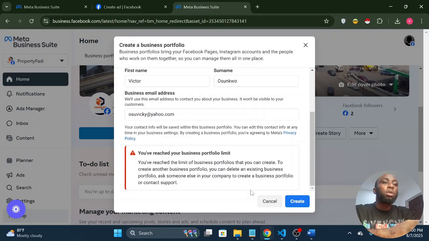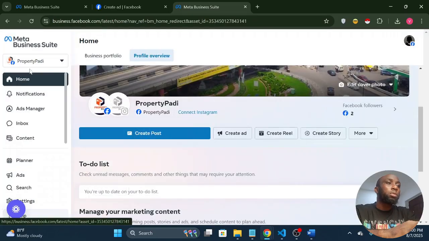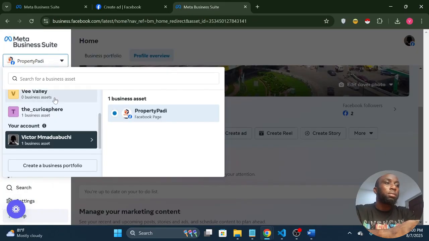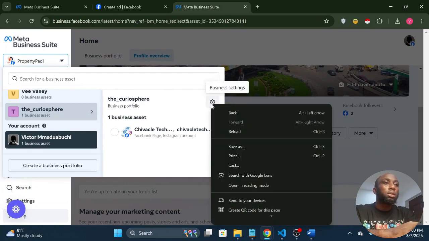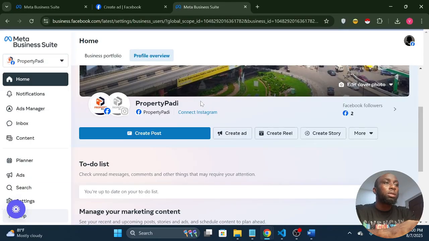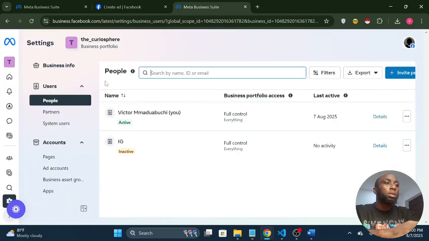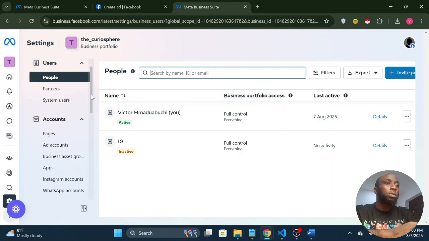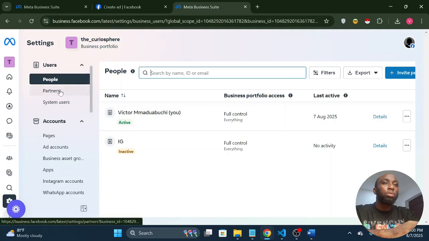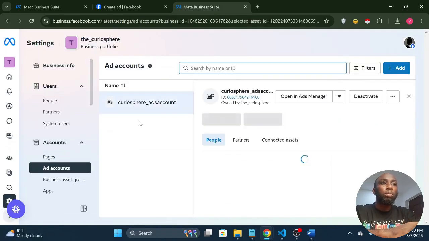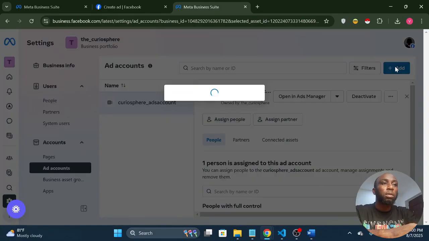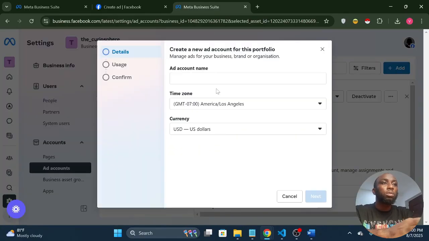Now when you create it, let's look at one of the ones I have here. This is one of the accounts I have. Once you create this account, you can open it. Once you open it, you see here you are able to create an ads account. You come to the ads account, and you can add a new ads account. Create new ads account, and you call it whatever you like.